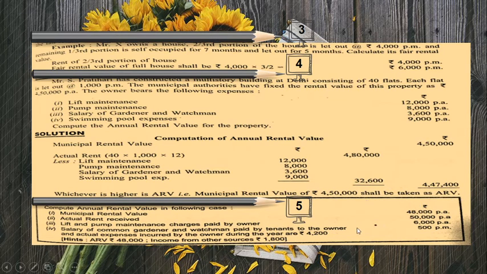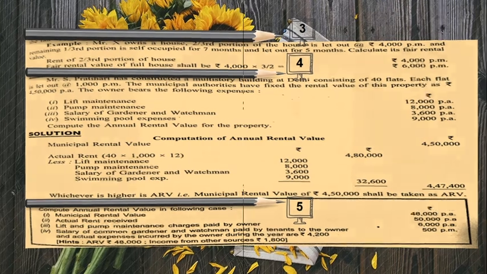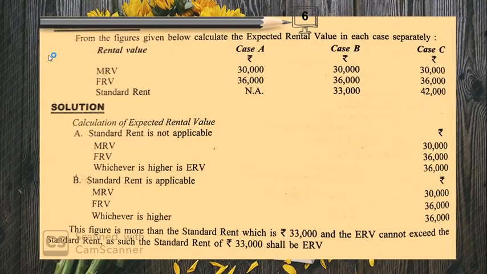Now there is a similar problem for you to practice. You can find out the income from house property with regard to this question as well. Now going on to the expected rental value in the following situations. Expected rental value is nothing but MRV or FRV, which is more, that or standard rent, which is less.